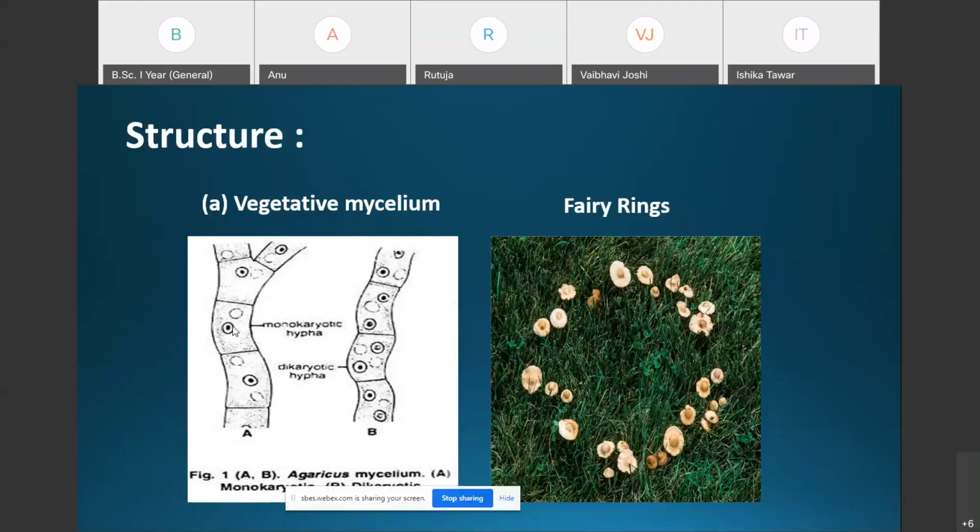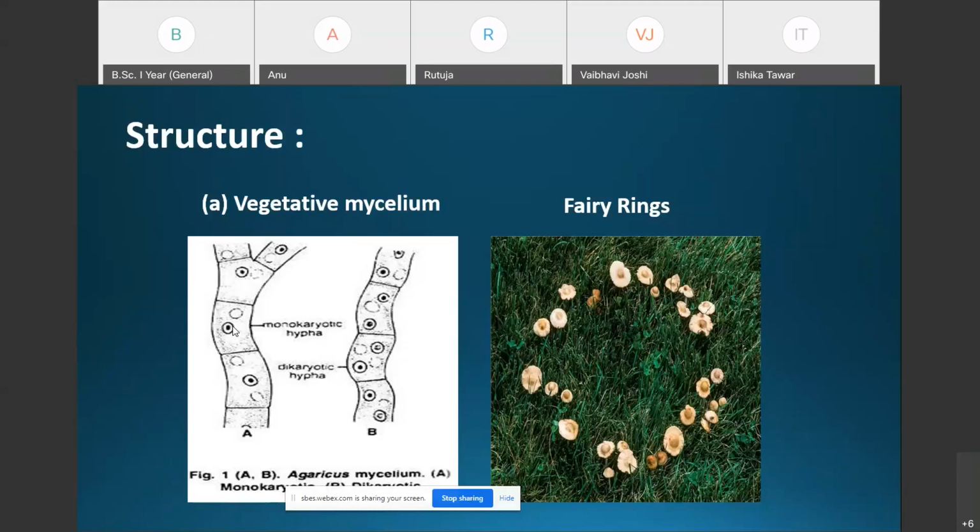Depending upon the strain of the basidiospore, which may be positive strained or negative strained, the primary mycelium may be of the positive or the negative strain. If the basidiospore is positive strained, it will germinate and give rise to the positive strained primary mycelium.